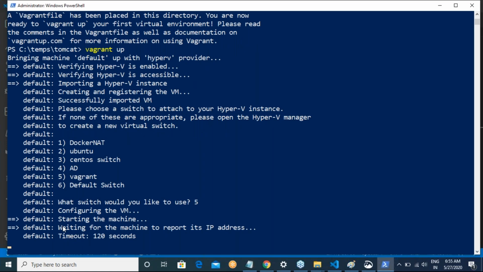Now what is happening in the background is Vagrant is getting the work done by speaking with Hyper-V.